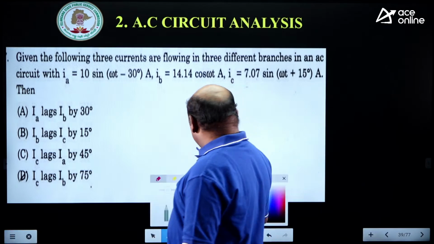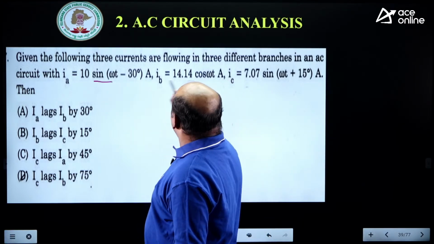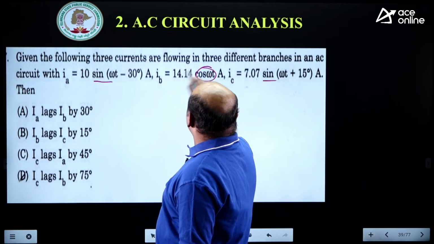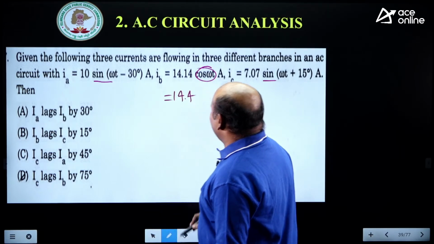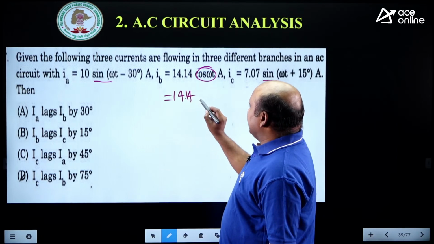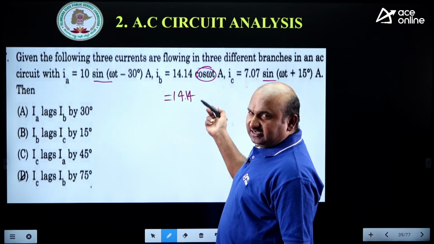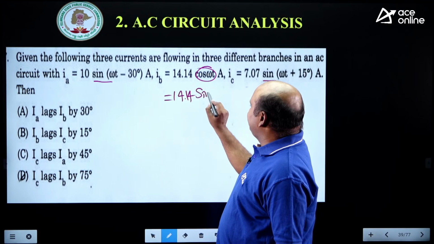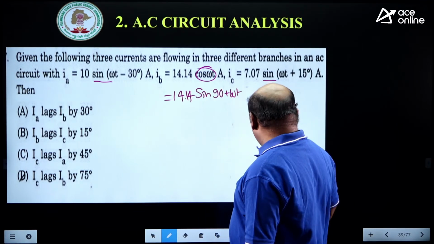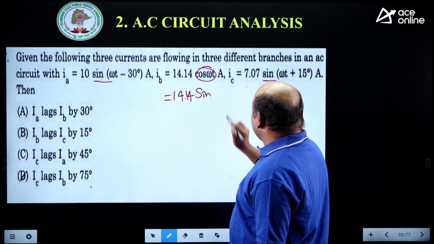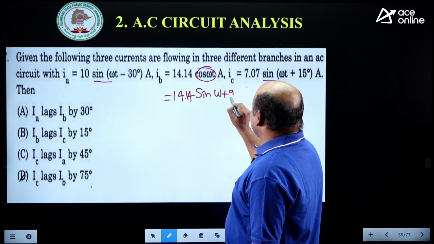First, let us take that here. Same trigonometric function: this is sine, this is sine, but this is cosine. That's why you can write this in terms of sine. What is the formula for that? Cos theta is equal to sin 90 plus theta, so sin of omega t plus 90.